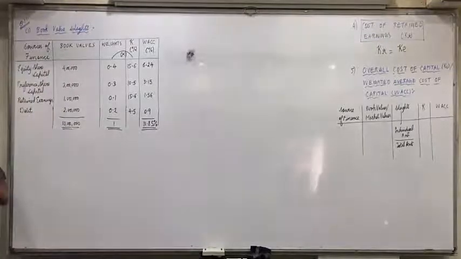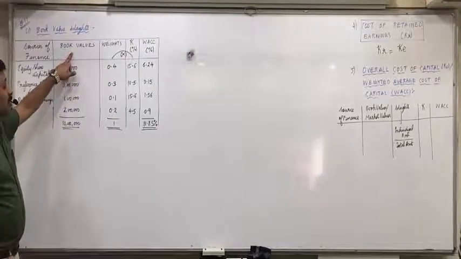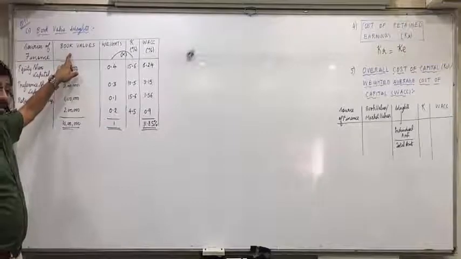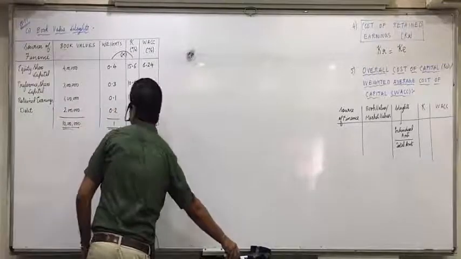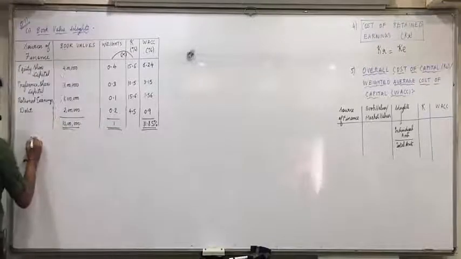So one more table we will make for the second answer. Instead of book values, what will be the column? Market values. Market value weights.